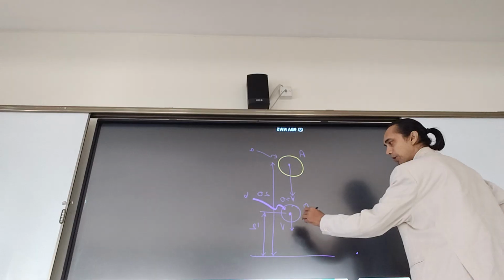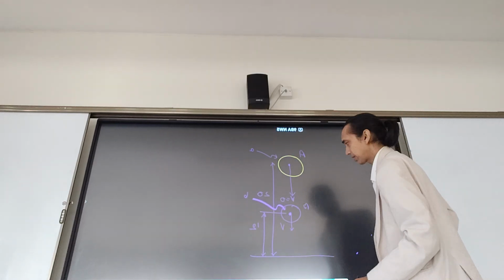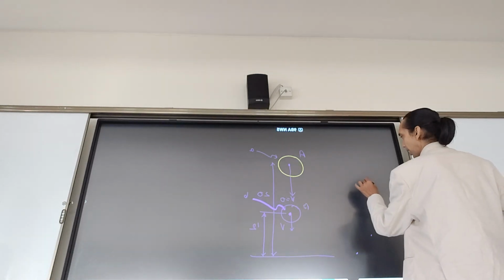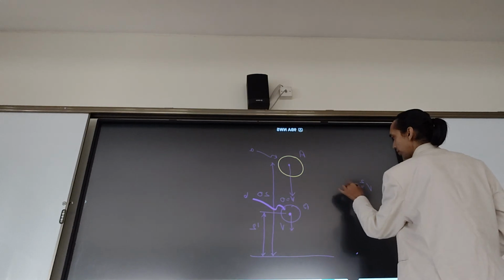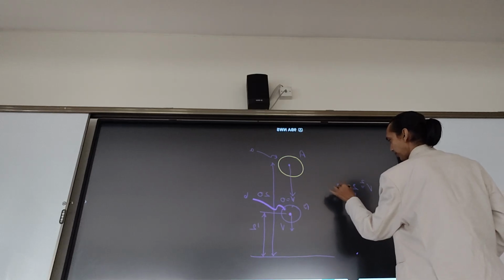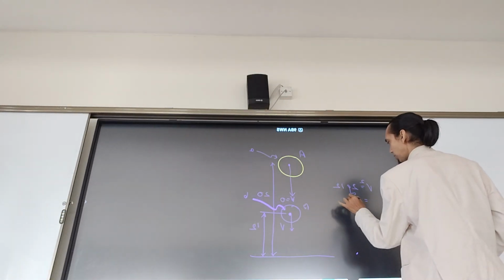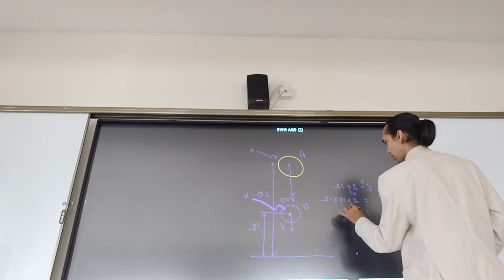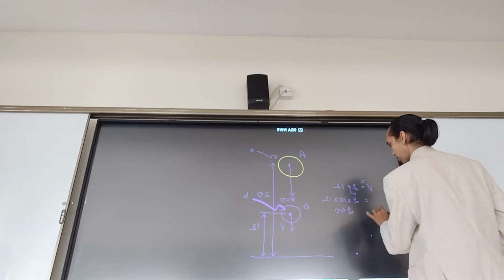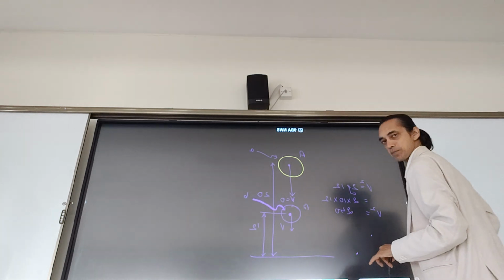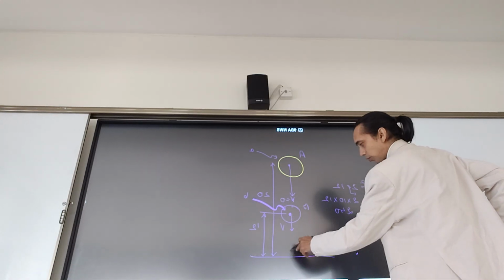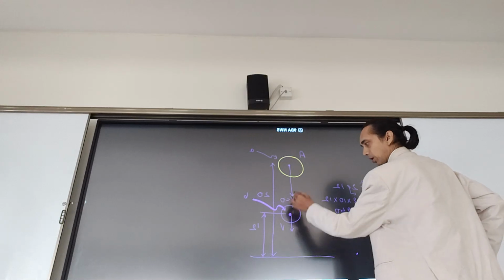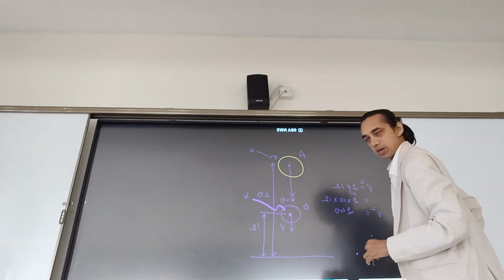So how much will V be for this to actualize? Calculate from here: V squared is equal to 2gH. Let's say g is 10, so 2 into 10 into 12, which is 240. V squared is equal to 240. It hits the ground and starts moving up, and velocity will be V upwards.